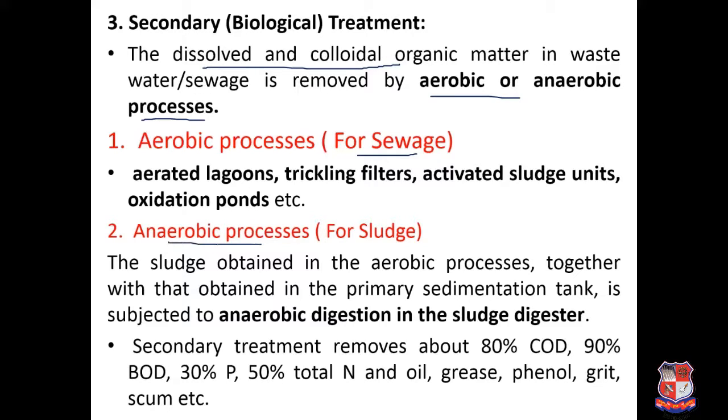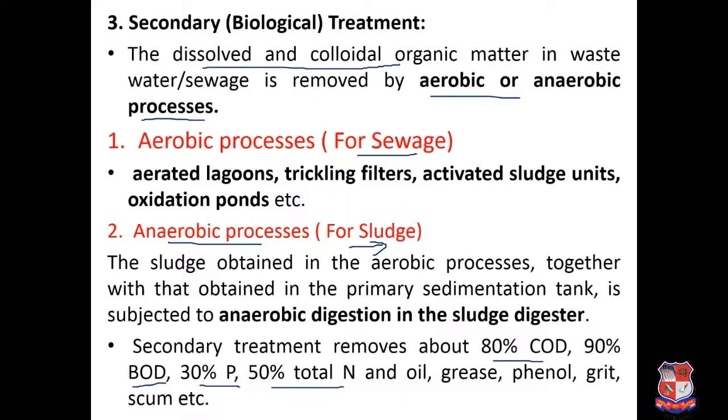Next is the anaerobic process, which takes place in the absence of oxygen. Whatever settles down under the force of gravity in the primary sedimentation tank or the secondary sedimentation tank, which is generally provided after your aeration unit or the biological unit, is collected, which is called sludge, and it has to be supplied to an anaerobic digester. In the secondary treatment, generally it may remove 80% of COD, 90% of BOD, 30% of P, 50% of nitrogen, and oil, grease, phenol, grit, scum, etc.